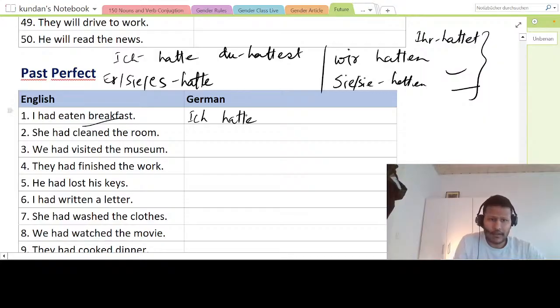This is the conjugation. There's nothing big about this one. So now let us see how to make sentences of this kind.